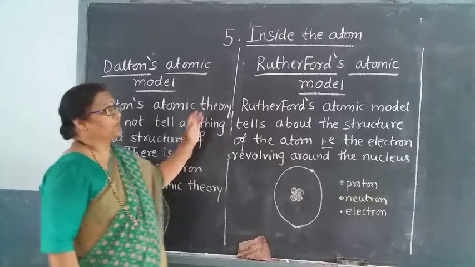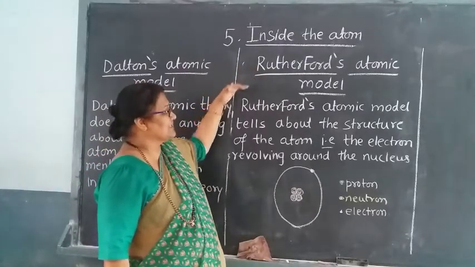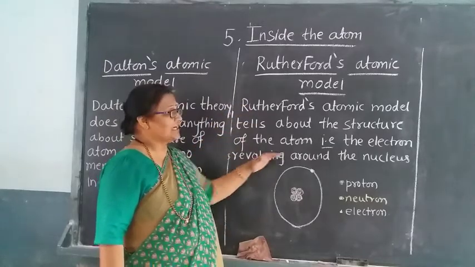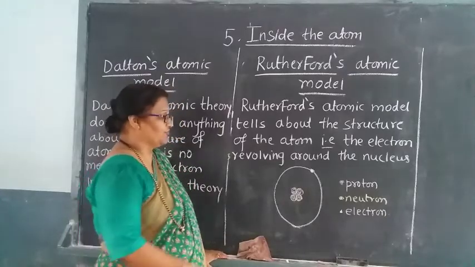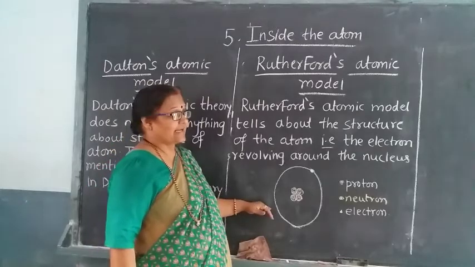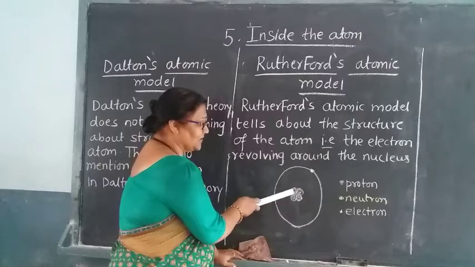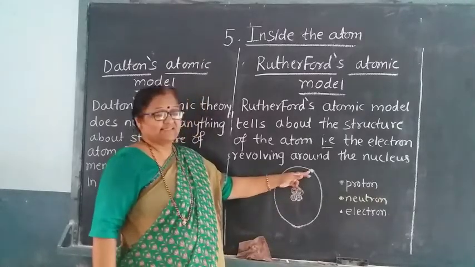But what was told by Rutherford? Rutherford's atomic model tells us about the structure of an atom, that electrons are revolving around the nucleus. To give his model, he represented one diagram. That diagram is shown here. These are the protons, these yellow ones are the neutrons, and this is the electron.